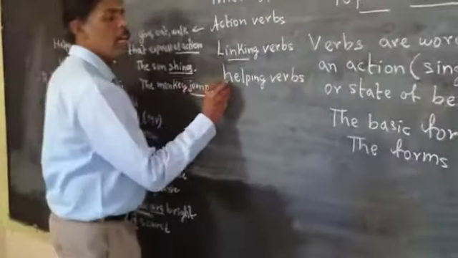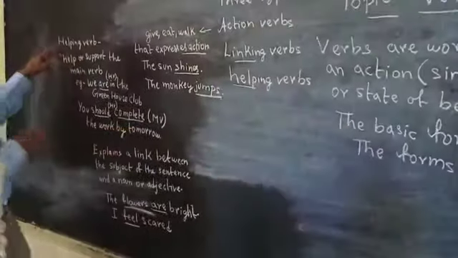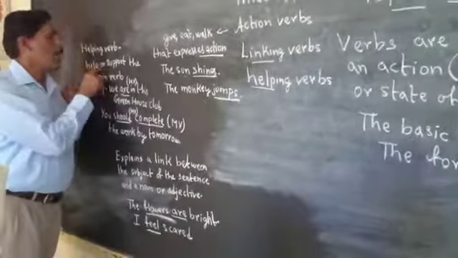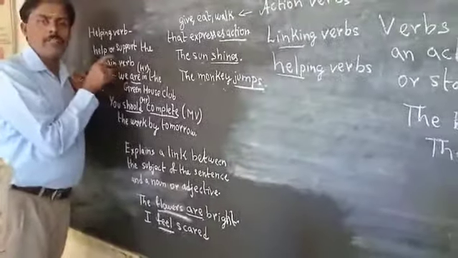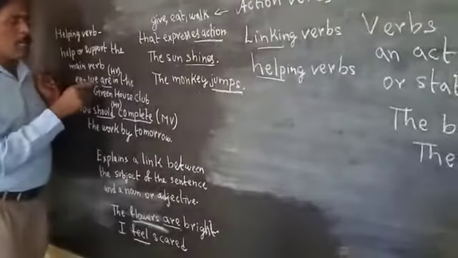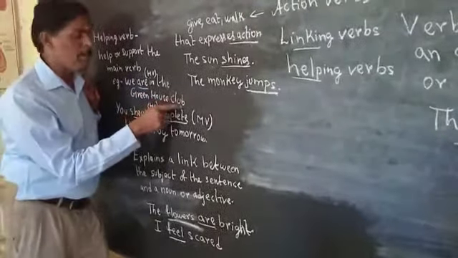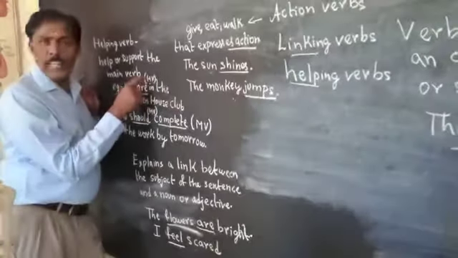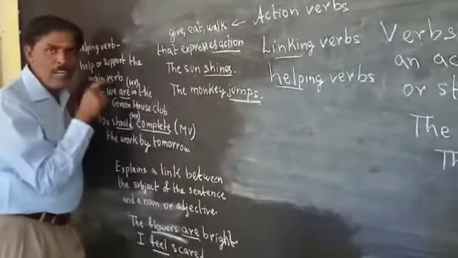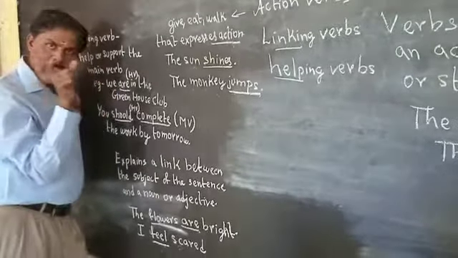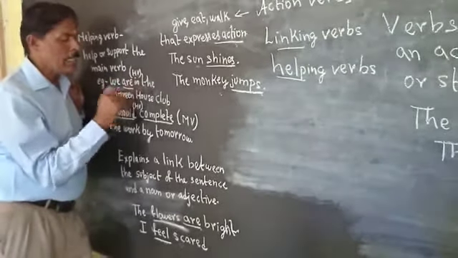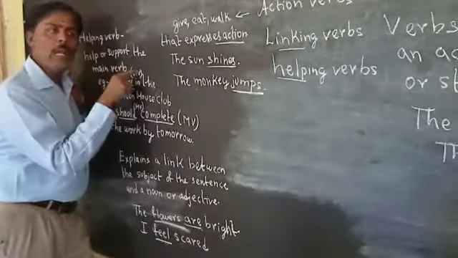Coming to the next one, the helping verb, the third form. What is the helping verb? A helping verb showcases help or support to the main verb. When there is a main verb which is being supported, then it is called the helping verb. Example, we are in the greenhouse club. HV, what is the short form? Helping verb. We are in the greenhouse club. In the club we are all there. So we are. Are is the connecting word, the helping verb which makes the sentence complete in nature. So we are in the greenhouse club. Are is the helping verb.